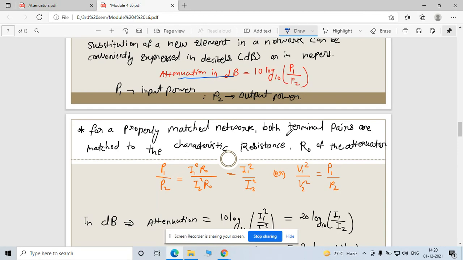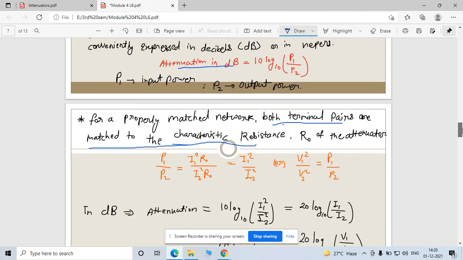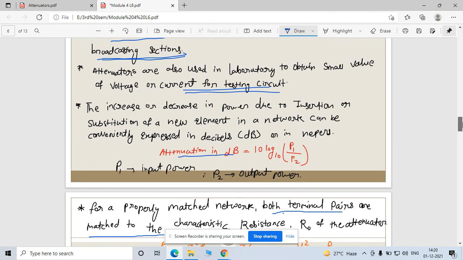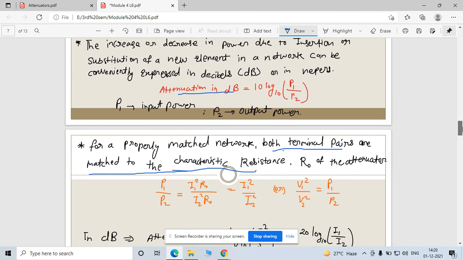Now, for a perfectly matched network, both terminals of the pair are matched to the characteristic resistance. We already learned characteristic resistance, or characteristic impedance, right? In the same way, if you want to transfer the maximum power to the load, then you match your input resistance with your output resistance.